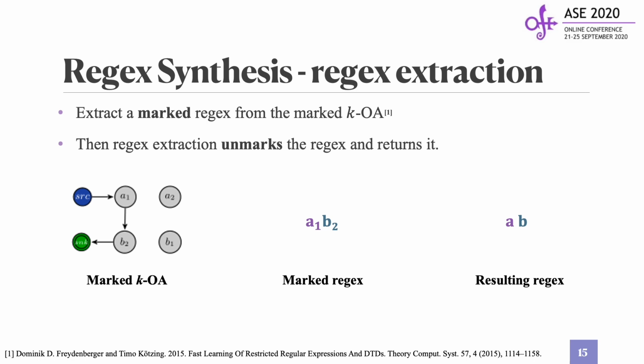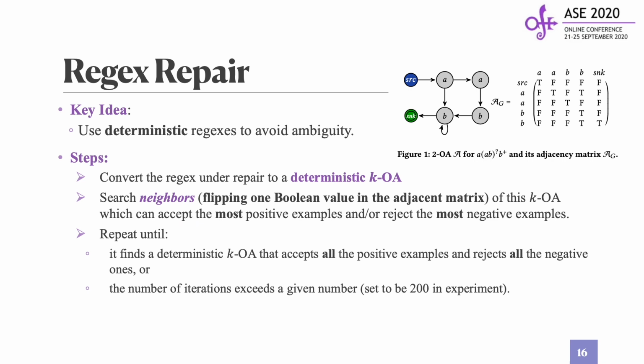Then, FlashRegex will extract a marked regex from the marked KOA. Finally, the unmarked regex will be output. Similarly, Regex repair also follows the same key idea, which is to use deterministic regex to avoid ReDoS vulnerability.